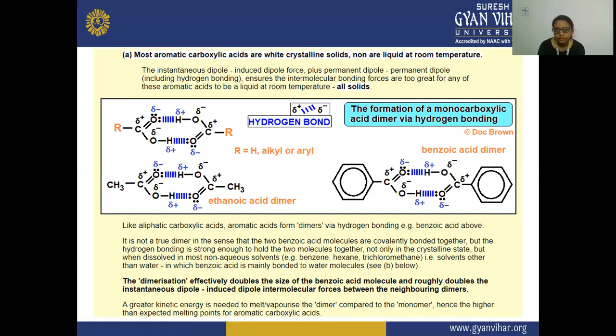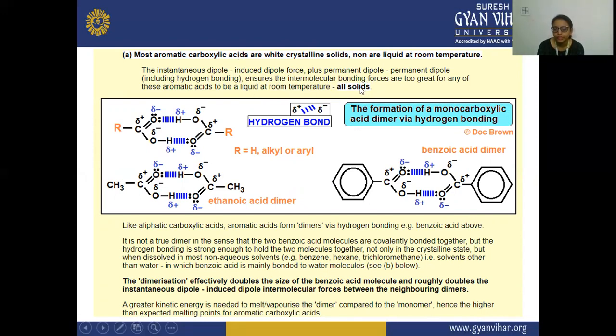Here the instantaneous dipole induced dipole force plus permanent dipole, including hydrogen bonding, ensure the intermolecular bonding forces are too great for any of these aromatic acids to be liquid at room temperature.